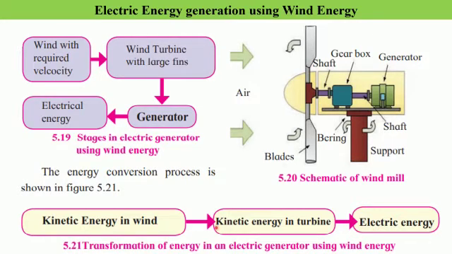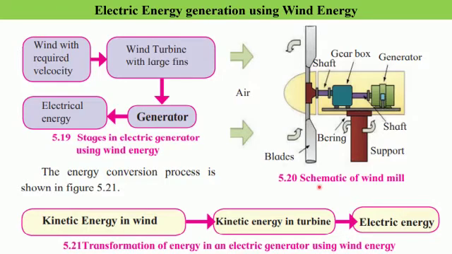The steps involved in the conversion of wind energy into electrical energy are very few. So here we have studied the various stages in an electric generator using wind energy and the transformation of energy that takes place in it.